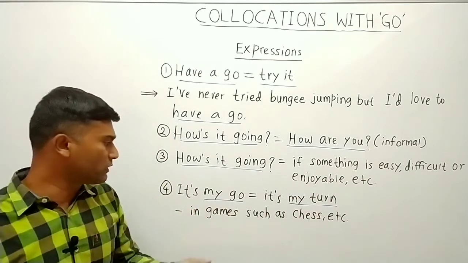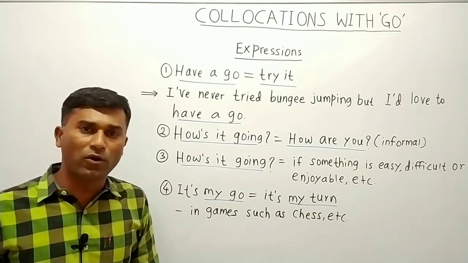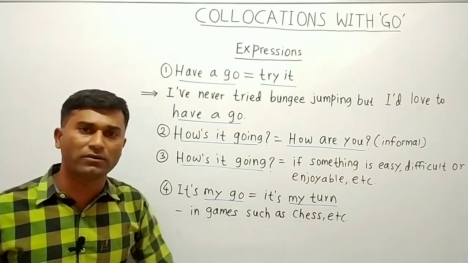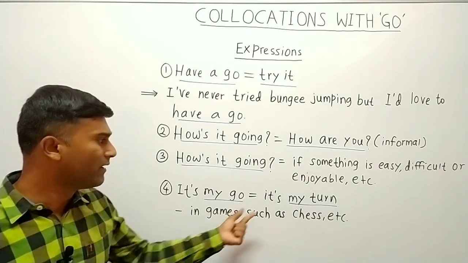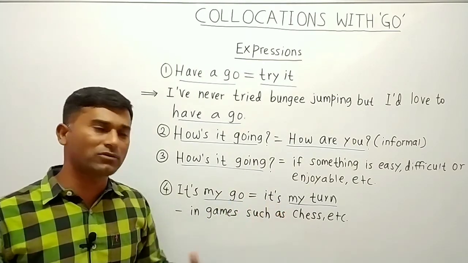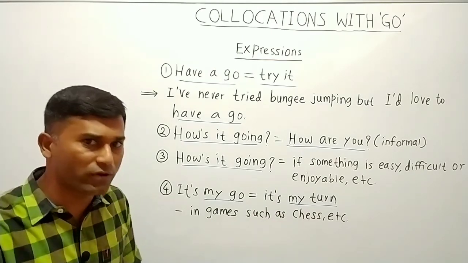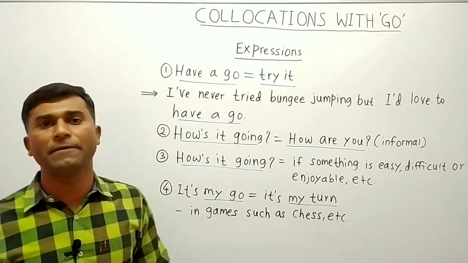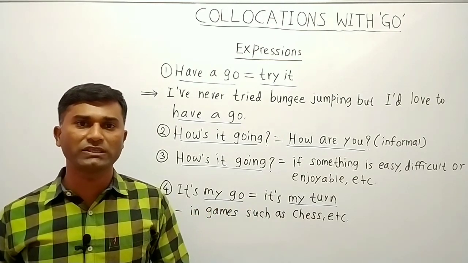Or there is another expression, that is, it's my go. So what does it mean? It's my go means it's my turn. In some games, when we are playing games, we say that it's my go, that is, it's my turn. For example, in games like chess, it's your turn that you are going to play. So you can say it's my turn or it's my go. Friends, these are the expressions with go.